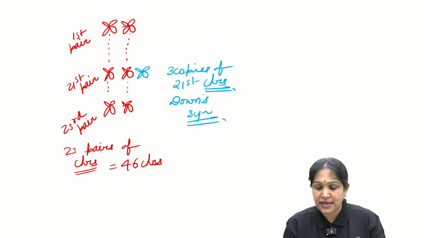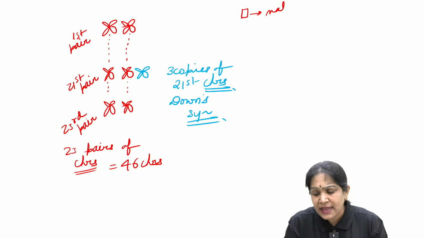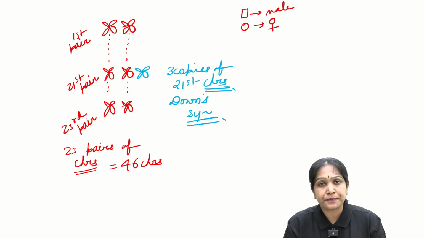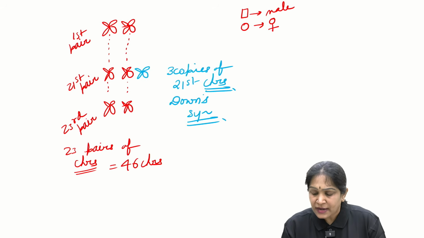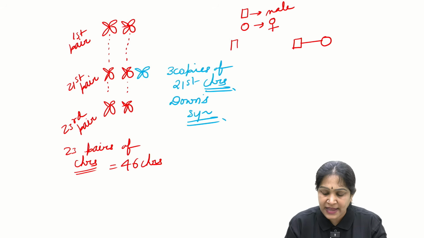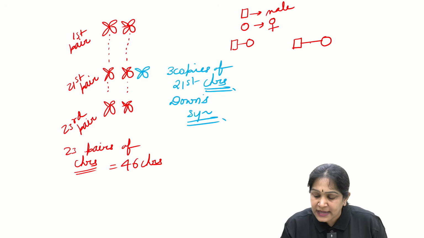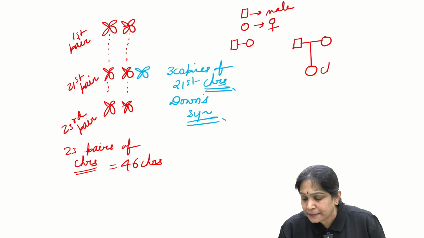In a pedigree chart, square means a male, circle means a female. So we just draw like this, male, female, got married. The line connecting them is marriage. And then a vertical line from this means child, daughter.